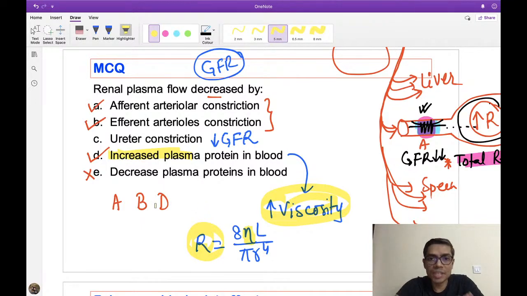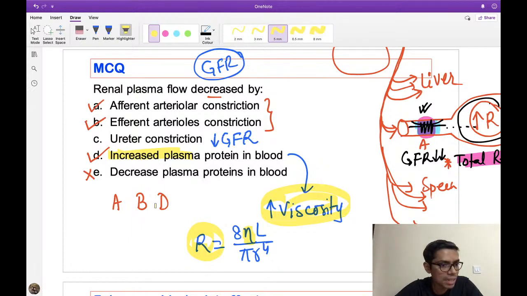So please remember that viscosity depends on two parameters. One is the cellular component, that is the RBC, WBC, whatever the cell which is present there, mainly due to RBC, and second is plasma protein. These two things. So whenever they are increased, like suppose polycythemia, then viscosity will be higher. Suppose there is a huge amount of fibrinogen, huge amount of globulin in your plasma, then also your viscosity will rise. Now I'll ask you one important thing. Viscosity means thickness, how thick the plasma is.